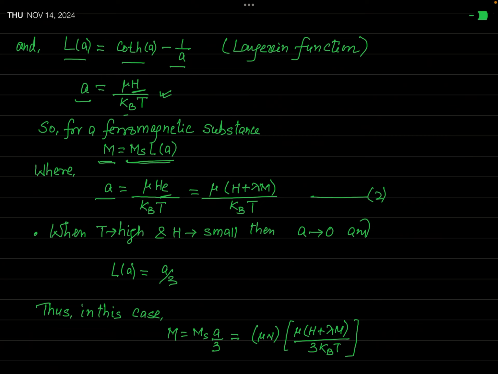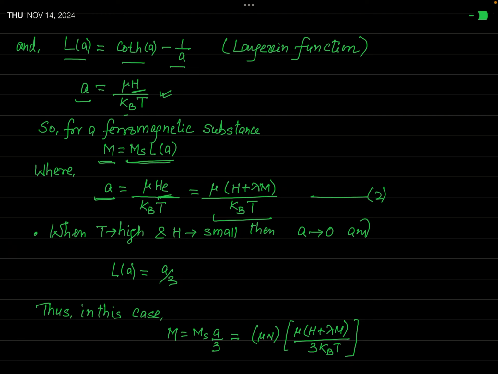You have seen that this effective magnetic field is given by H plus lambda M. So when H in this expression is replaced by H plus lambda M, this expression becomes the value of A in the case of a ferromagnetic material. The symbol is A, but the value has changed. You can see, this is mu times H plus lambda M over kBT.